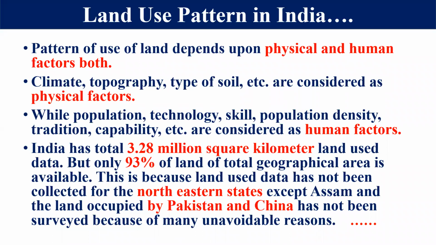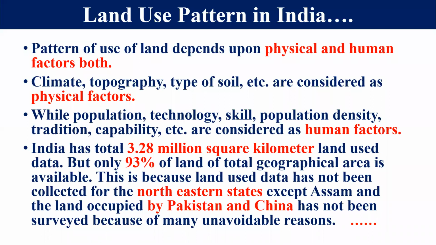Out of the total area, only 93% of the geographical area has been surveyed and is available for us.